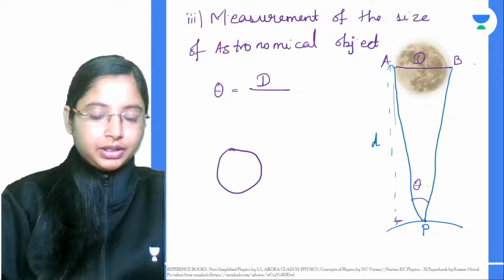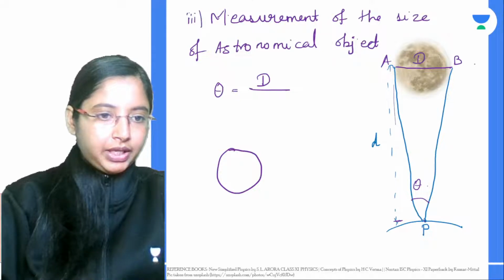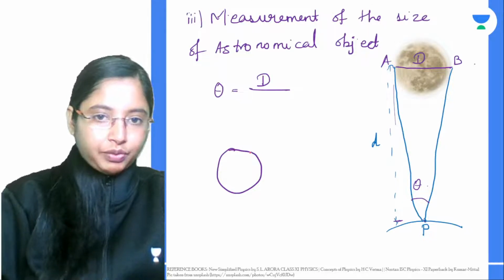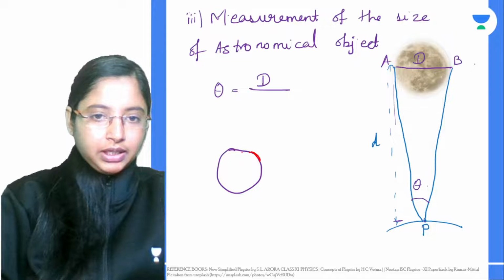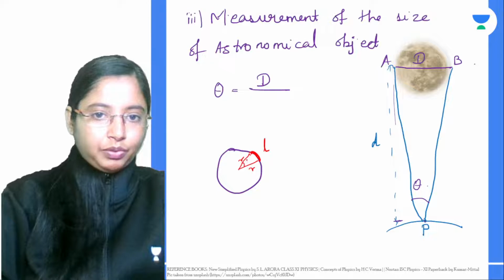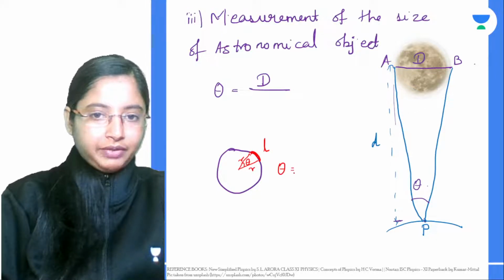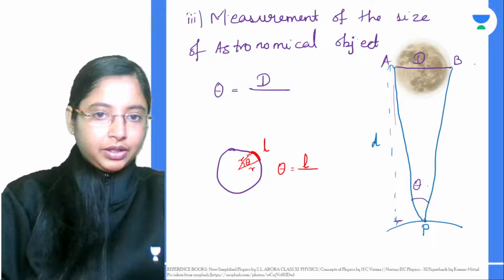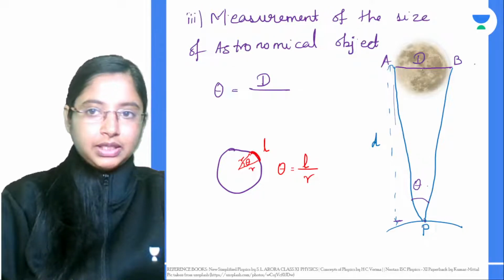If you have a circle, and I want to find a very small portion of the circle, let's say the angle subtended from the center to this point, this distance is r, and say the length of the arc is L. This is in terms of radians, so theta is given by the length of the arc L by the radius r. That gives you the angle. We are using the same concept.